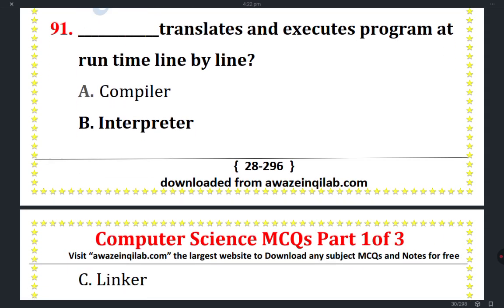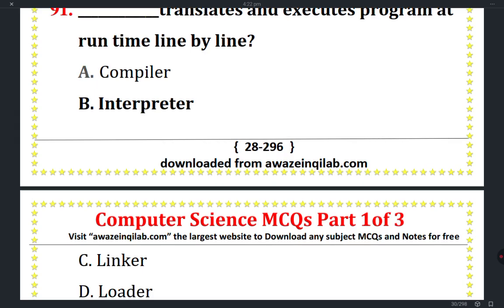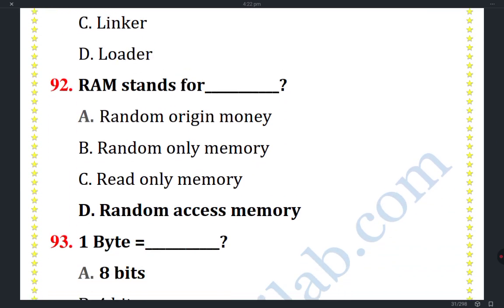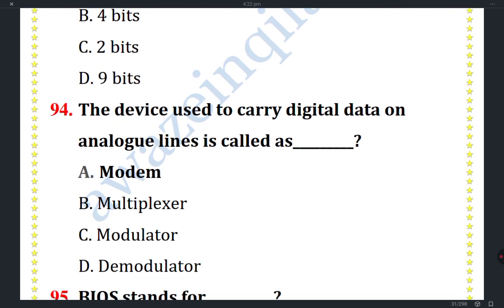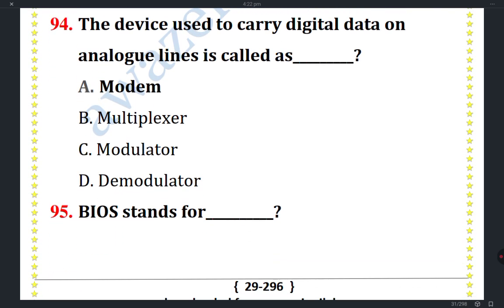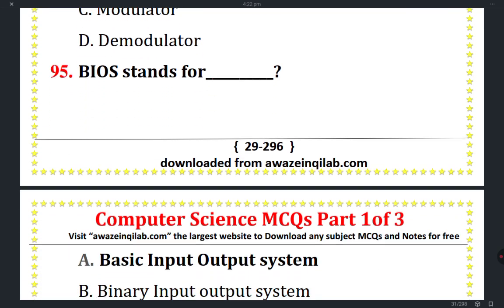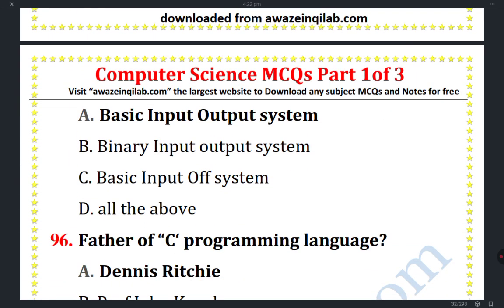An interpreter translates and executes a program at run time line by line. RAM stands for random access memory. One byte is equal to 8 bits. The device used to carry digital data on analog lines is called a modem. BIOS stands for Basic Input Output System.